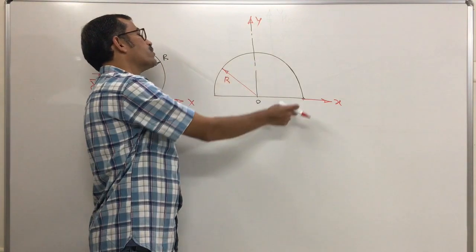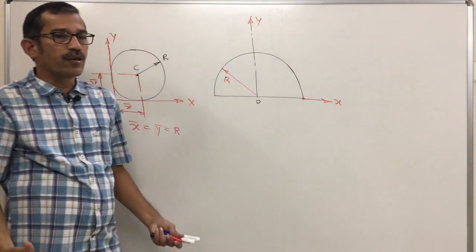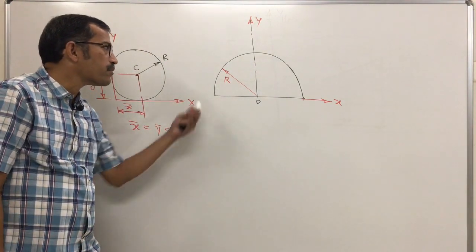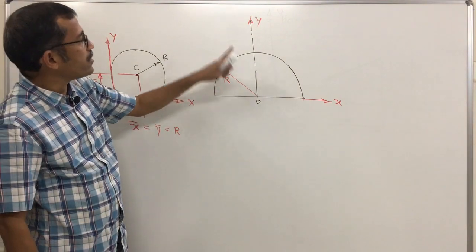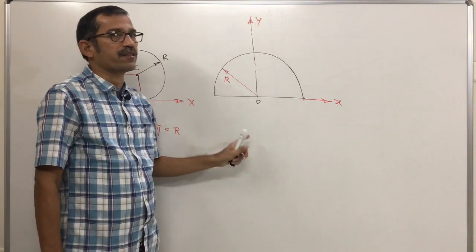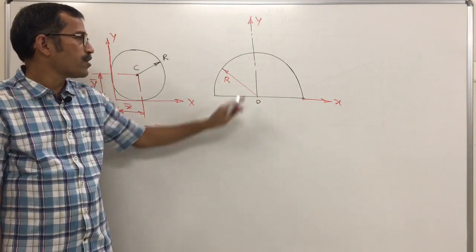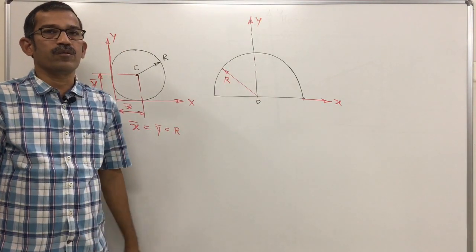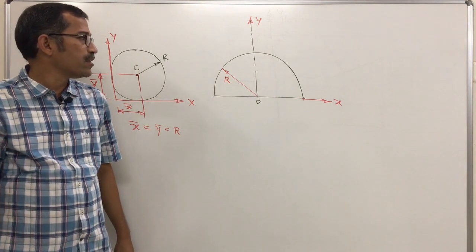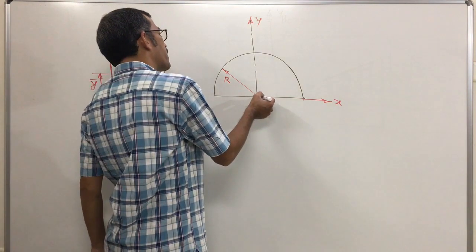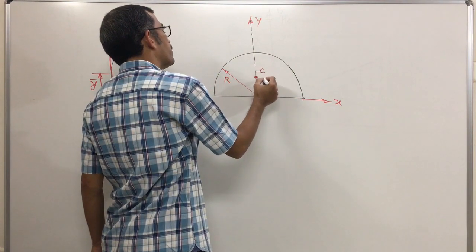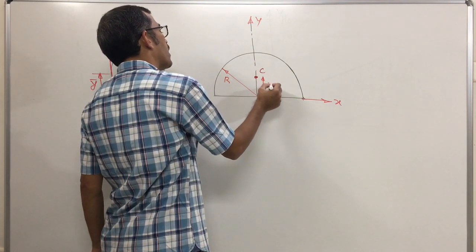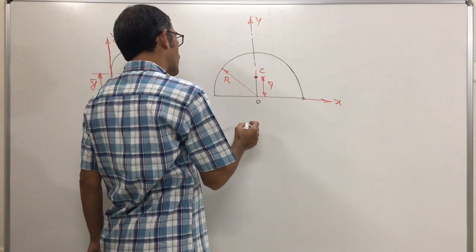For semicircular lamina, again the centroid lies on the axis of symmetry if the lamina is symmetrical about any axis. In this case, the given lamina is symmetrical about this y-axis, because on the left and right side there are equal areas. Now from the diameter along the axis of symmetry, if we measure the distance, say this is the centroid, this distance is y bar.